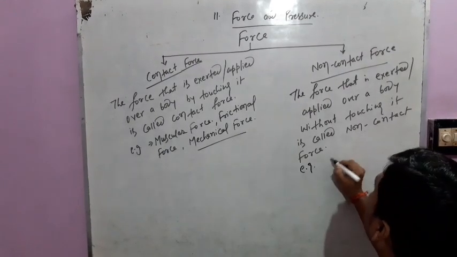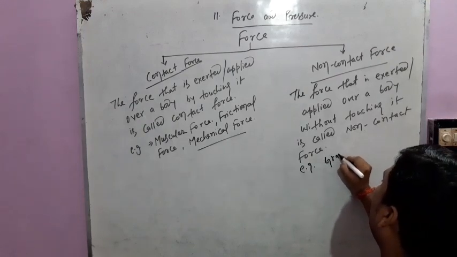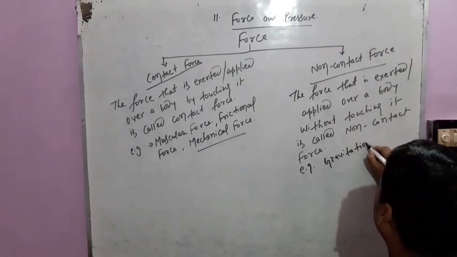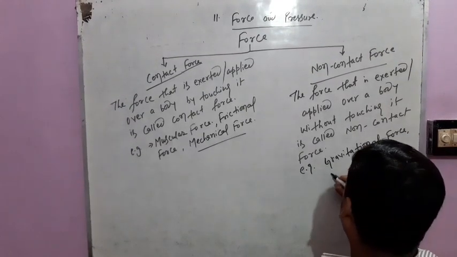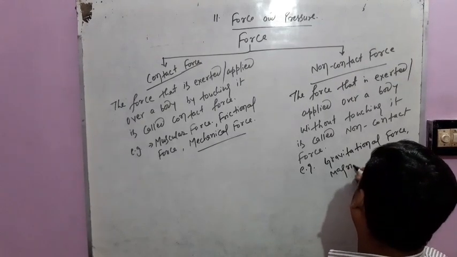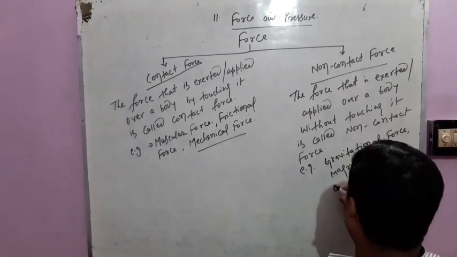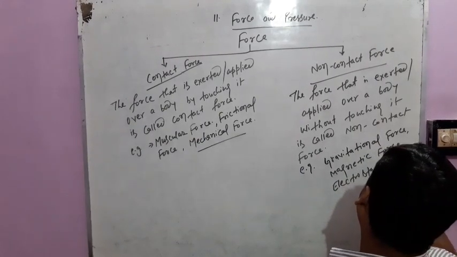For example, gravitational force is an example of non-contact force. Magnetic force is also an example of non-contact force, and electrostatic force is also an example of non-contact force.